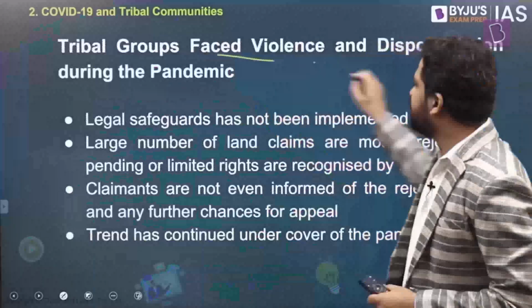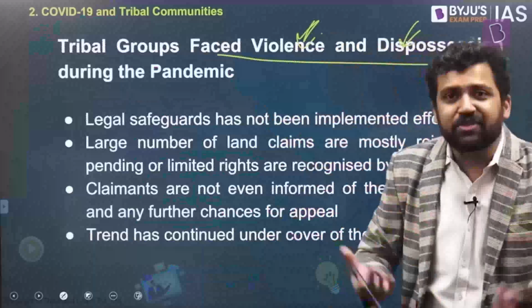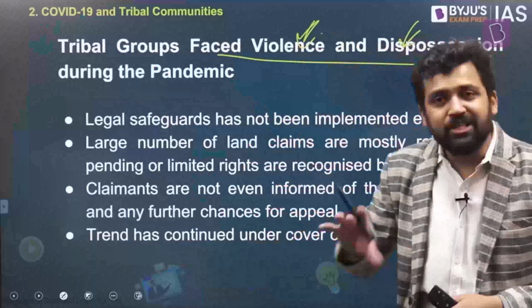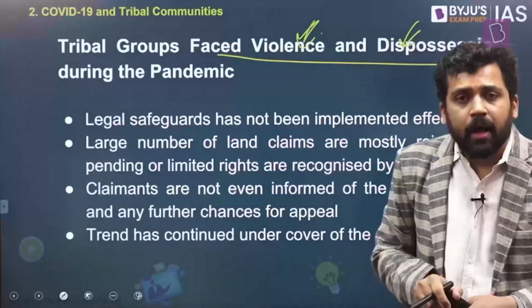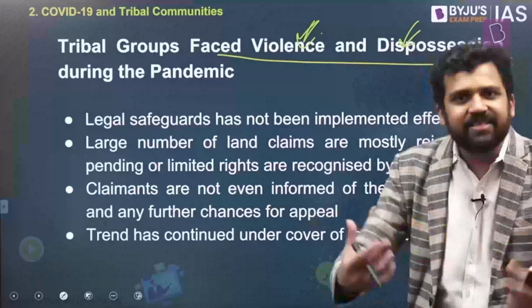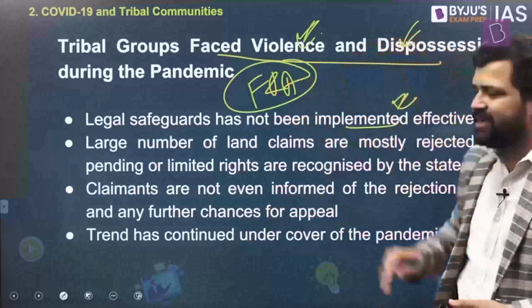Now, members of the tribal communities have many times faced violence. They have been thrown out of their land. We have certain legal mechanisms which protect them and ensure they are not alienated from their land. They have been staying on certain land for ages, and might be cultivating the same land. For example, you have the Forest Rights Act. These are all legal safeguards, but many of them have not been implemented effectively.